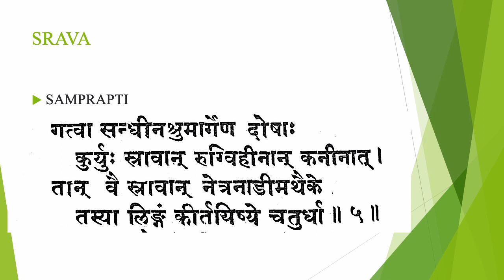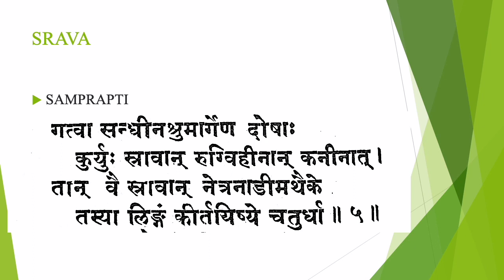So Gatva Sandhin: the said doshas reach the Sandhi. Through which way? Ashrumargena. So the doshas reach the Sandhi through the Ashrumarga, and cause Srava. Rukvihinan Kaninat: Rukvihinan means without pain. Where are these doshas causing Srava, and in which Sandhi?